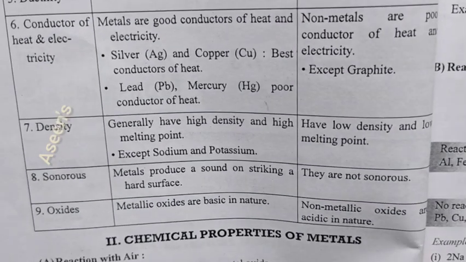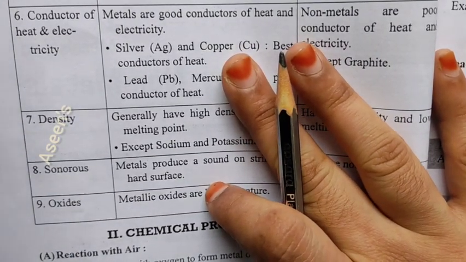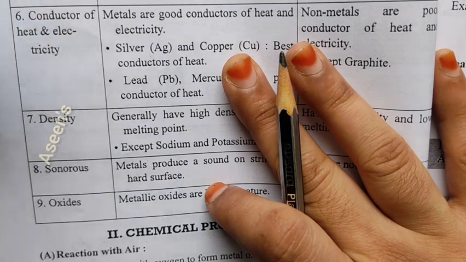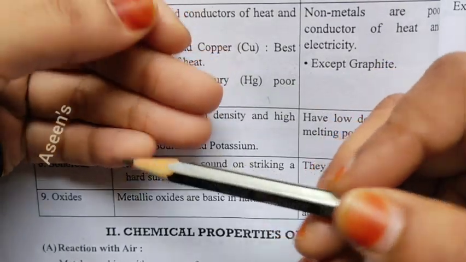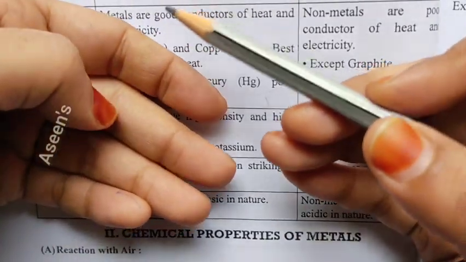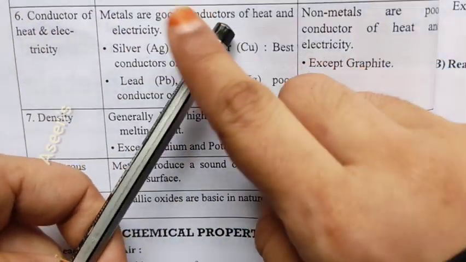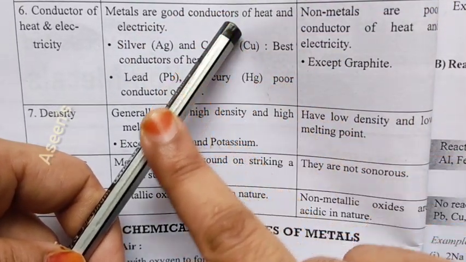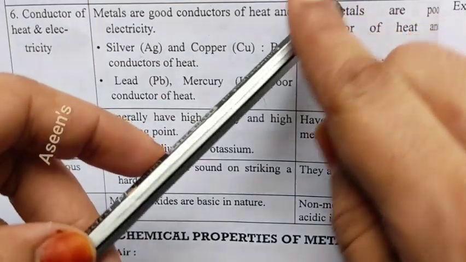Next, conductivity: the capacity to conduct heat and electricity. We all know metals are good conductors of heat and electricity. For conducting heat and electricity, we use metals. Conducting means they allow heat and electricity to pass through. If you take a metallic spoon and start to heat the flattened part, after some time the heat will reach the other end of the rod. That is the case with a metal, because heat is passing through it.